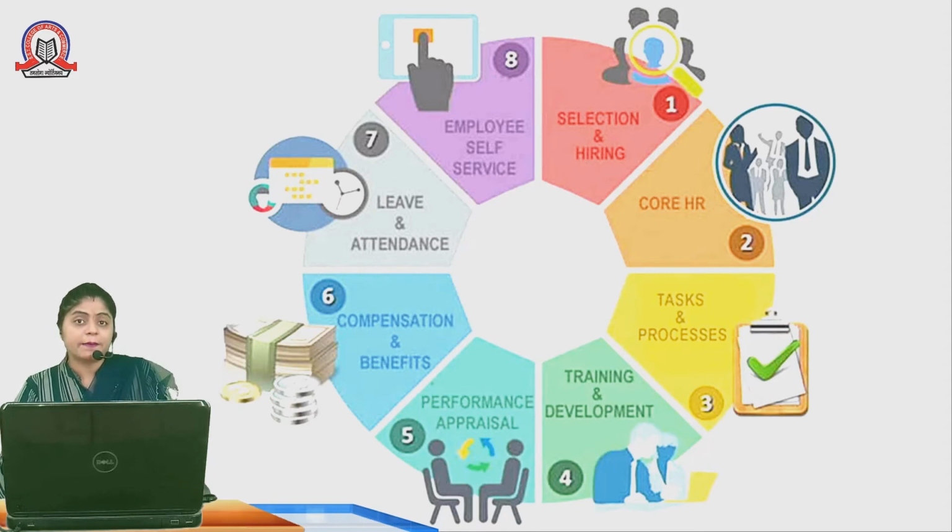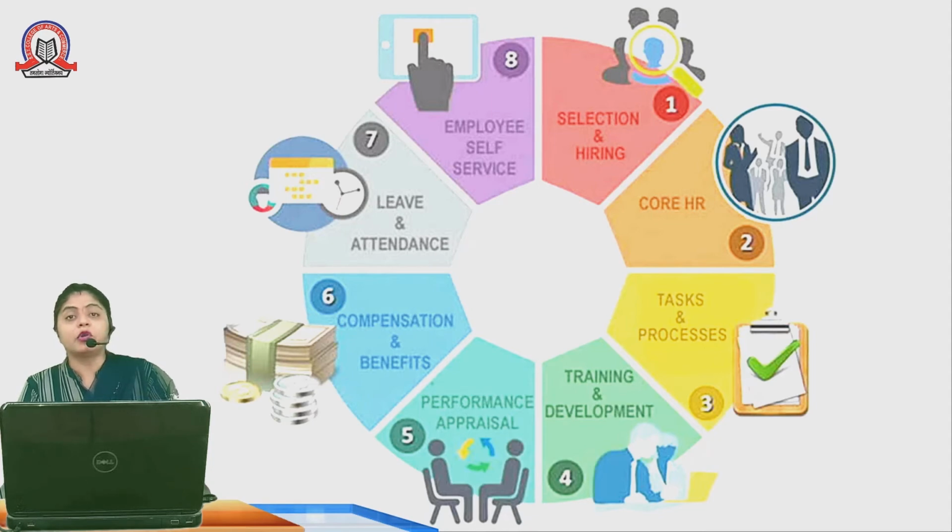Training and development, each and every employee needs to be given training and development. Then performance appraisal is nothing but performance evaluation. Compensation and benefits is nothing but the salaries, wages and other special incentives. Leaves and attendance, how many casual leaves and sick leaves are allowed to each employee per month. It is informed at the time of selection.